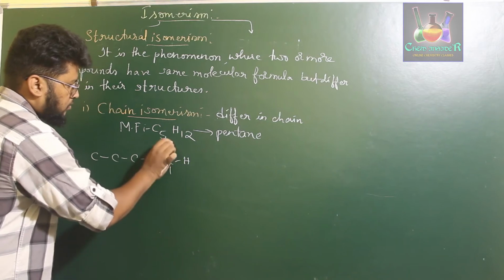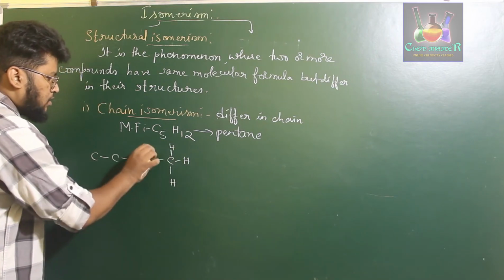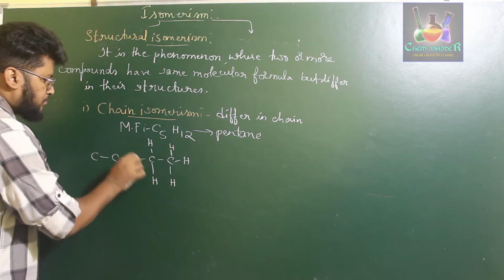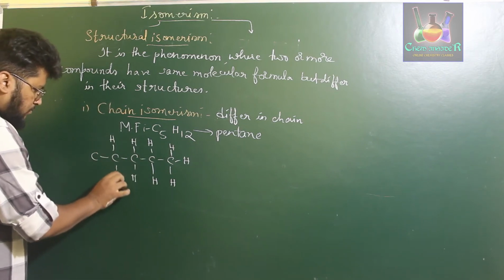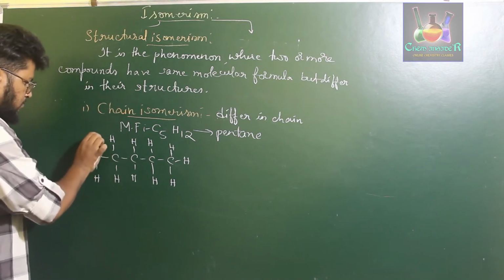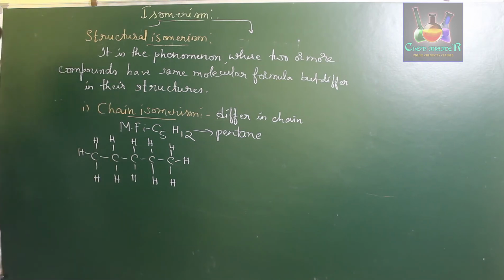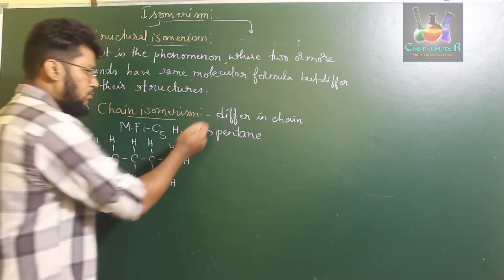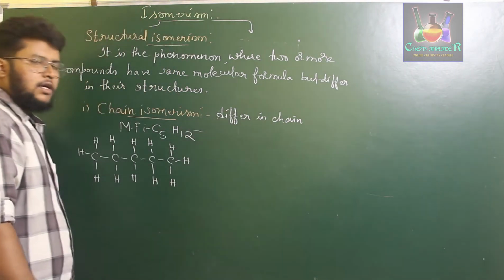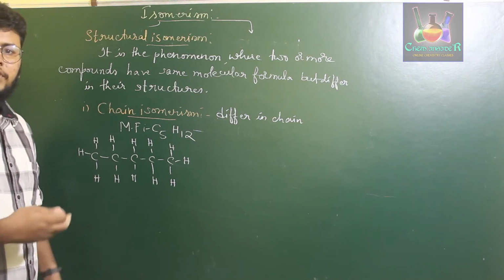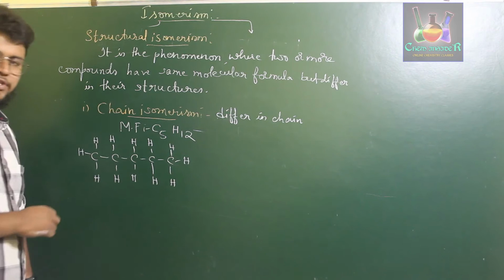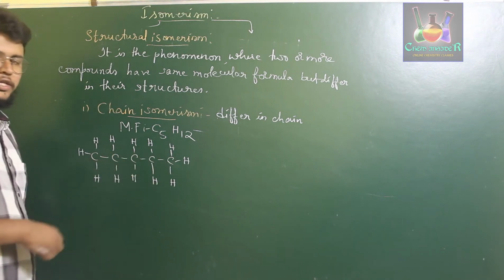One carbon having 3 hydrogen, this carbon has 2, this carbon has 2. This is one type of structure. Now, you can write the pentane with the molecular formula C5H12 in a different type also. So now I'm going to erase the name of pentane since it has multiple structures. Different structures mean they will have different names also. This is a straight line pentane structure.